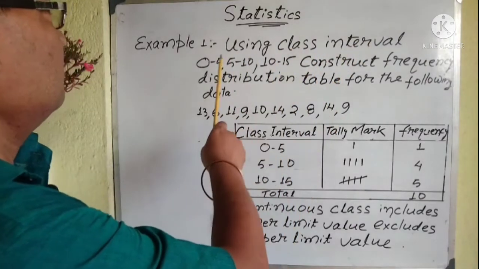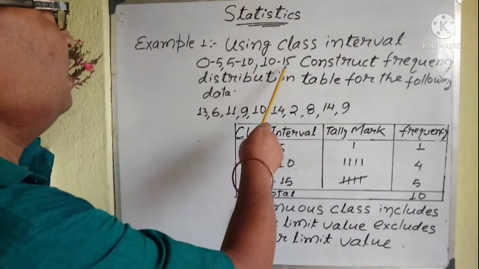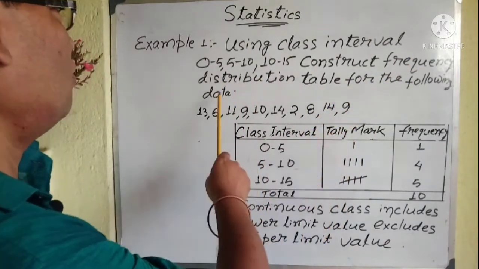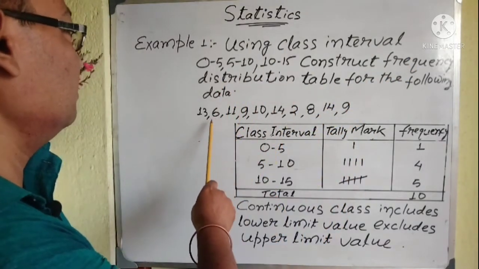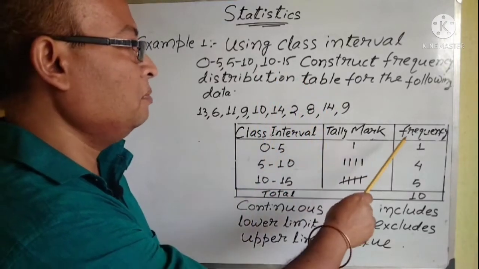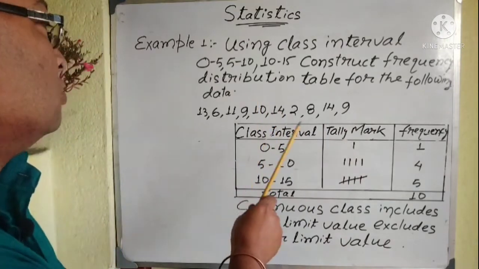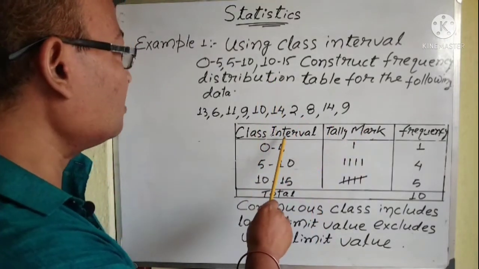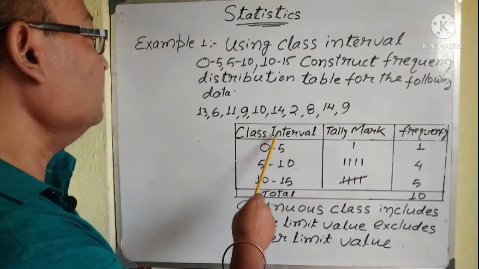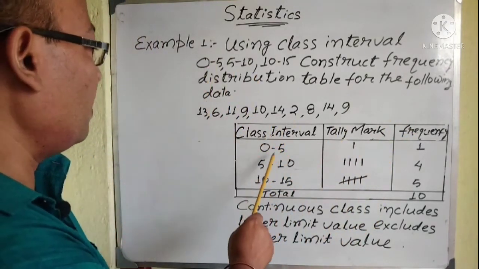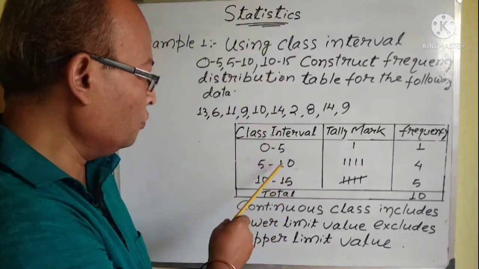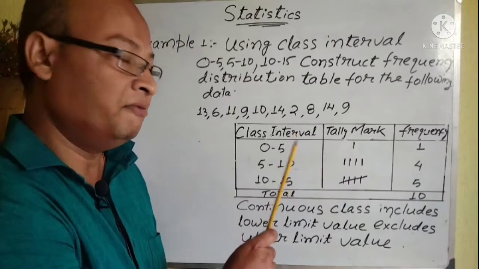Using class interval 0-5, 5-10, 10-15, construct a frequency distribution table for the following data. So data is given. See, this is your data. In order to construct the frequency distribution table of this data, what you require is class interval, tally mark and frequency. So class interval is given: 0 to 5, 5 to 10, 10 to 15. So jot down first this side 0 to 5, 5 to 10 and 10 to 15.